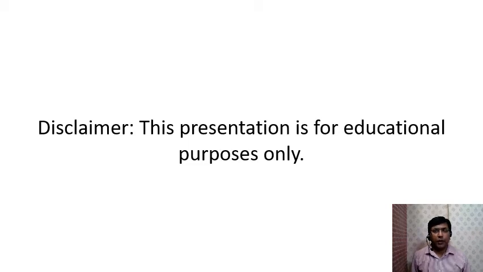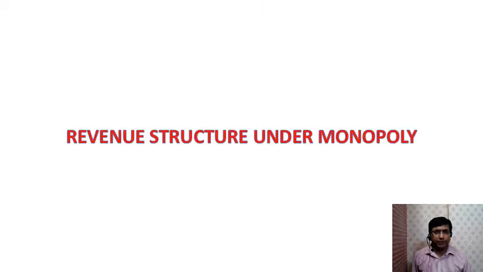In this video, we are going to study the revenue structure under monopoly. The term monopoly is derived from two different words, that is mono and poly. Mono means single and poly is nothing but seller. So monopoly is a market which is controlled by a single seller. Or I can say that the supply of a commodity is controlled only by a single seller under monopoly.